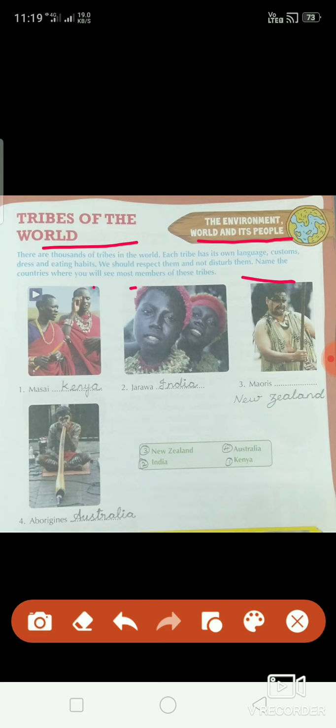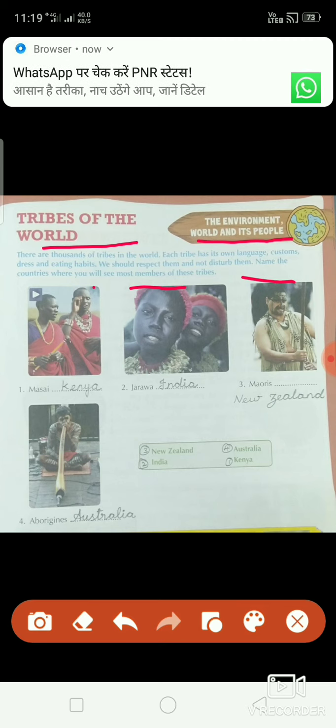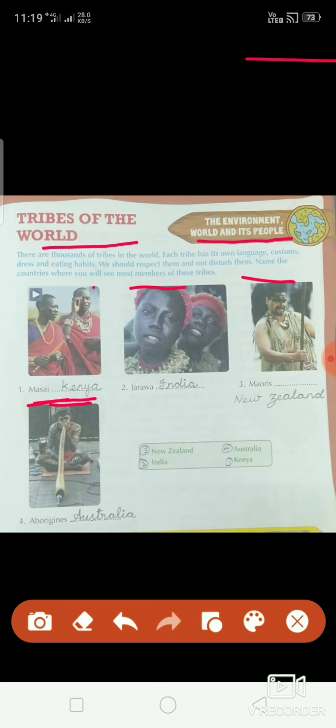Name the countries where you will see the most members of these tribes. Tribes means these kinds of people who live in forest and mountain areas. Okay, the first type of people, Maasai. These people we can find in Kenya. See the second one, these people are called Jarawa, and they are found in India, our country. See the third type of people, they are called Maoris, and they are found in New Zealand.